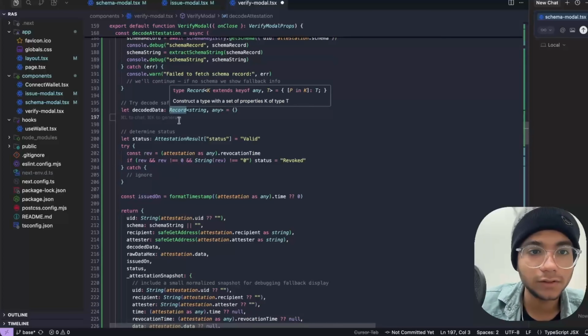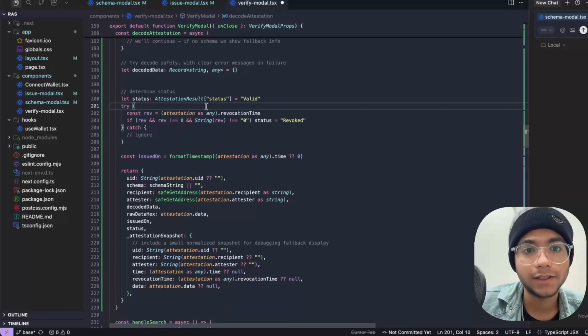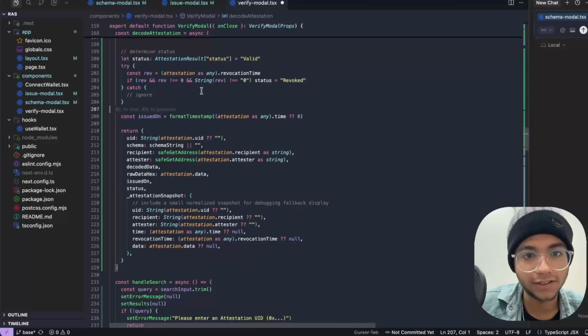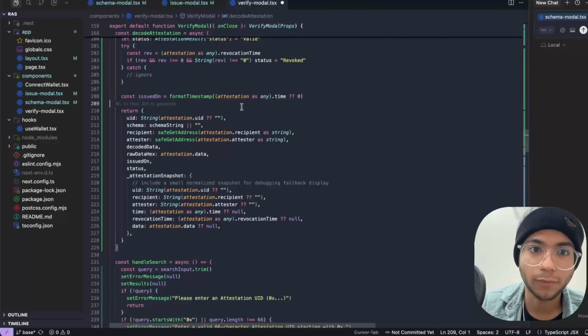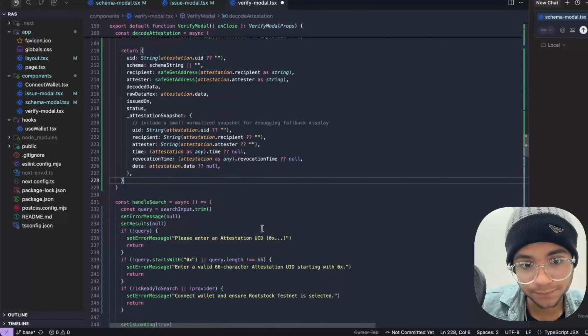Thereafter we have the decoded data, which records the string and the status of the attestation result: is it valid or invalid? We have the revocation time of the attestation, when it's going to expire, and when the attestation was issued. We are formatting that timestamp and returning that data in a particular order.